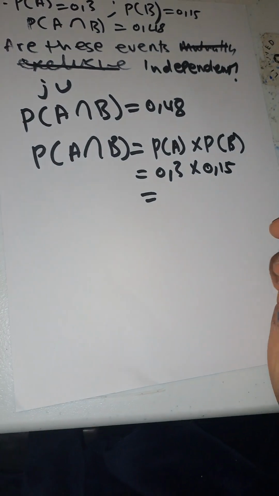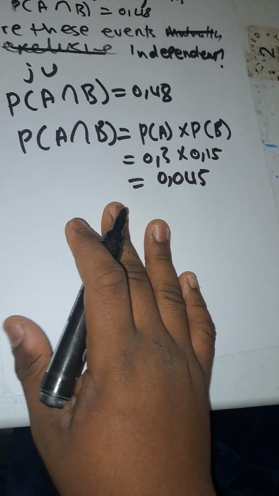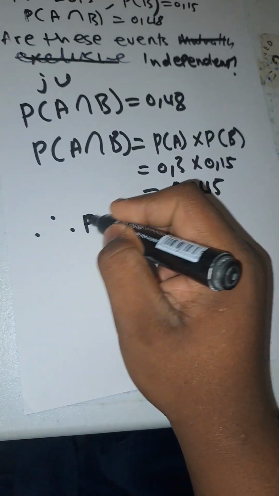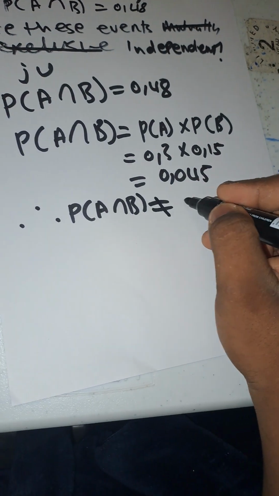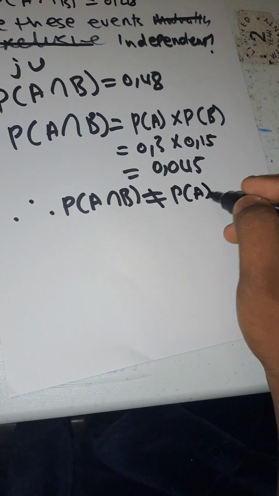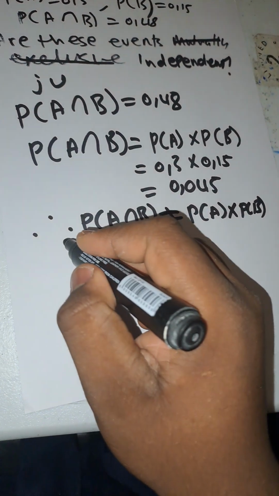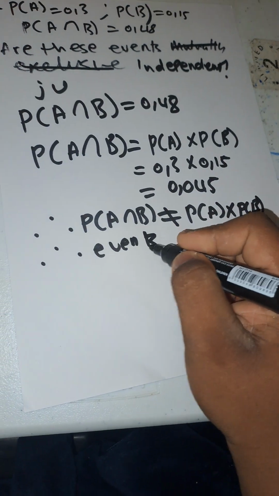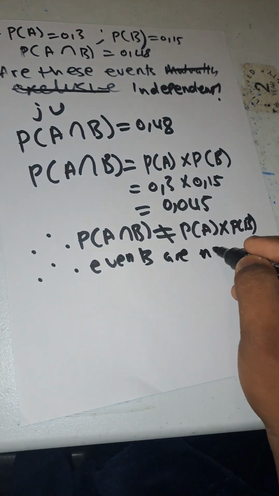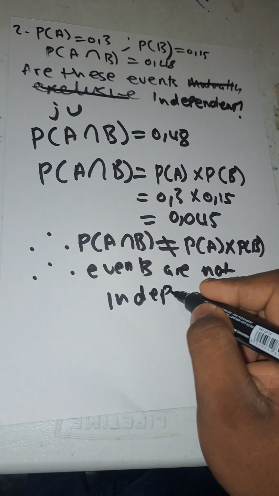Simple, so this one must be 0.045. Are these the same thing? No, it is not. So therefore, probability of A and B is not equal to probability of A times probability of B. So you can conclude by saying, therefore, events are not independent.